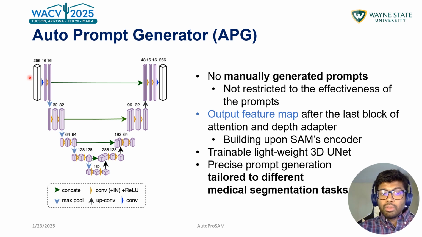So what we do is that we replace the original prompt encoder from SAM, and we have this lightweight 3D unit that can be trained for different segmentation tasks, and it takes as input the output feature map, say from the last block of the attention, and the generated output is the prompt embeddings, that is similar to the original embeddings generated by the prompt encoder. By this way, we are actually removing the manually generated prompts. There are no manually generated prompts for us.